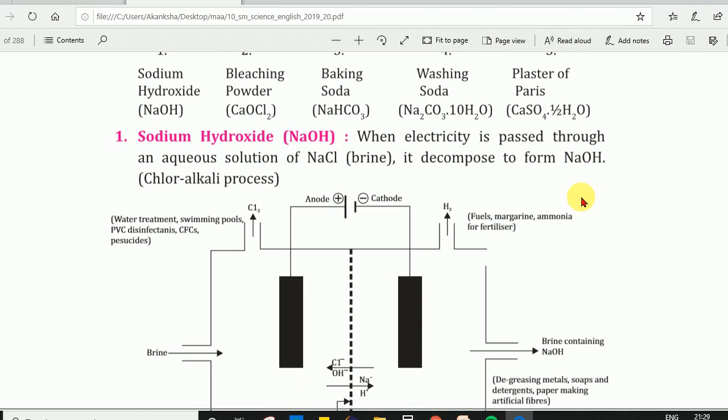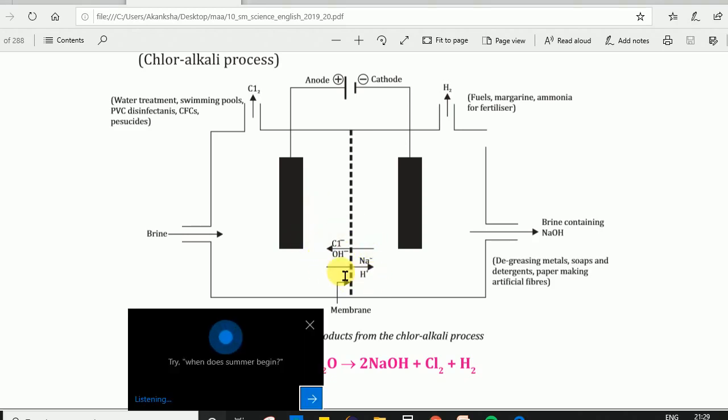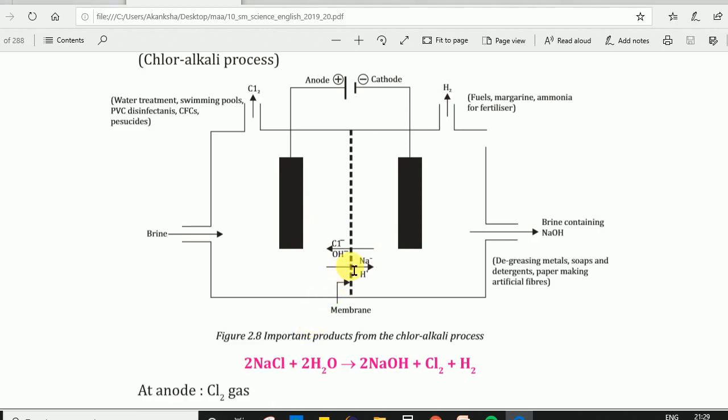When electricity is passed through this brine solution, there is a negative terminal which is called the cathode and a positive terminal which is called the anode. In the aqueous solution we have two positively charged ions, sodium ion and hydrogen ion, and two negatively charged ions, chloride ion and hydroxide ion.